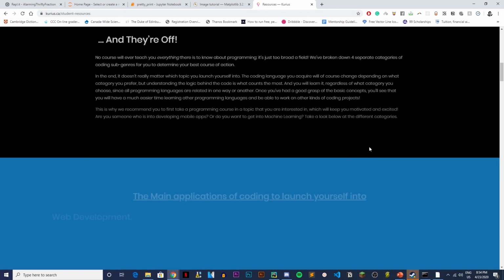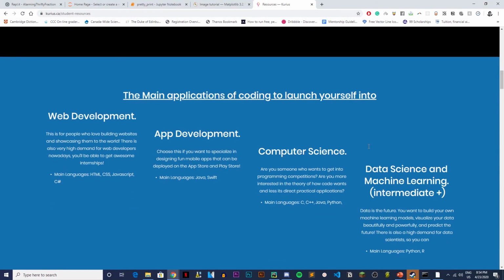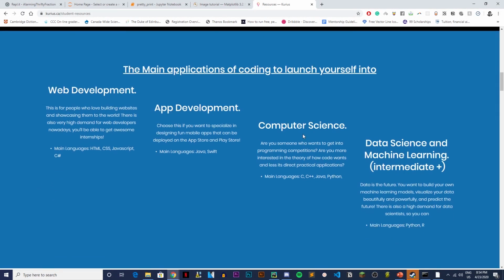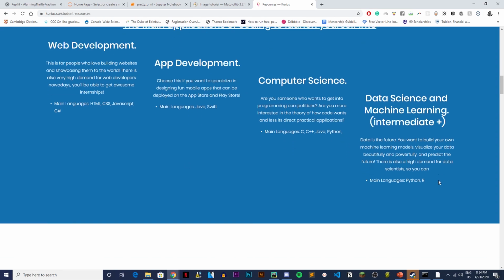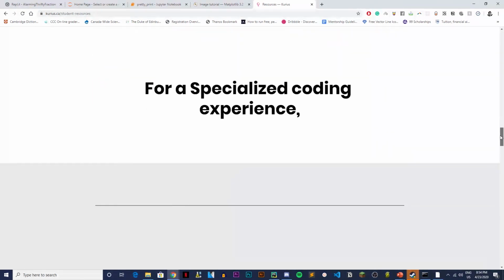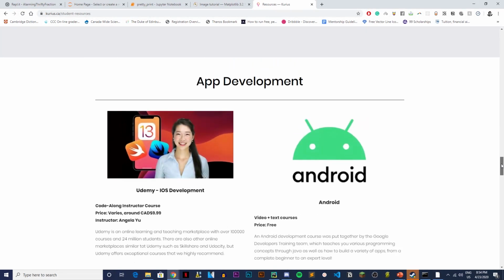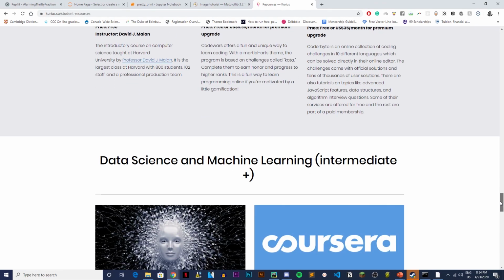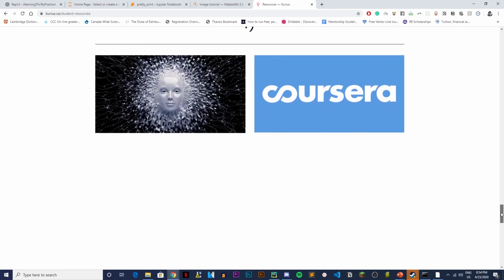Yeah. Basically we explained how there are 4 main applications that you can go into: web, app, computer science, and data science. And we have a bunch of courses that we recommend for students, and a lot of them are free that you can consult. So if you want to get started learning more about coding, you should go here.